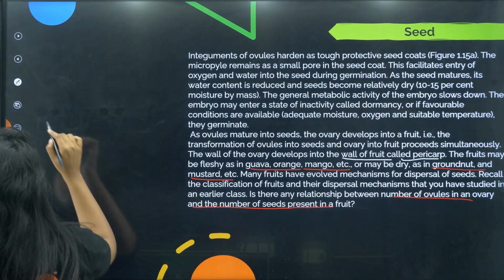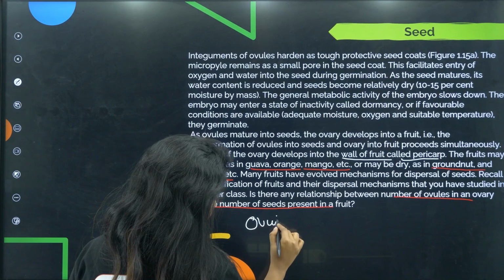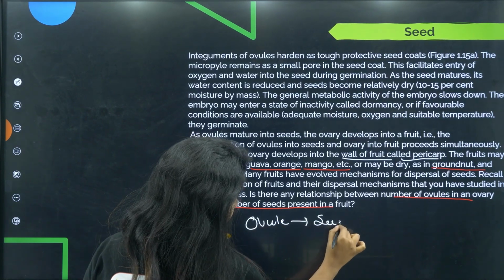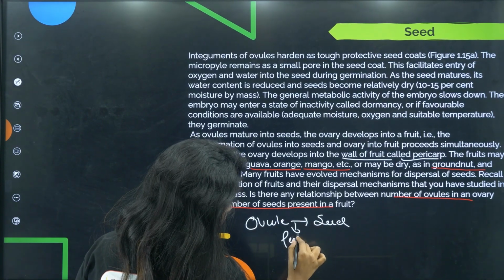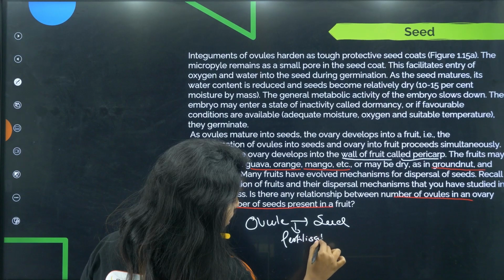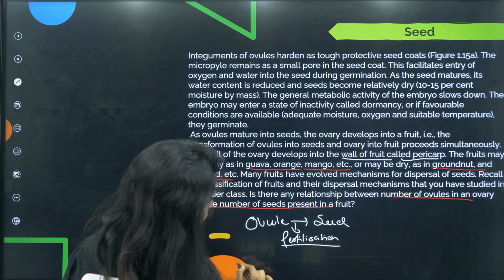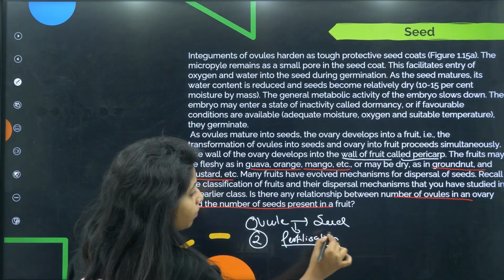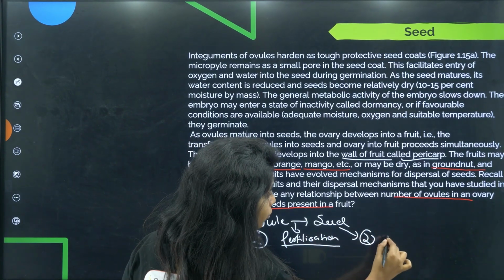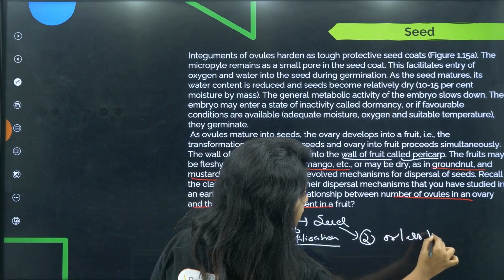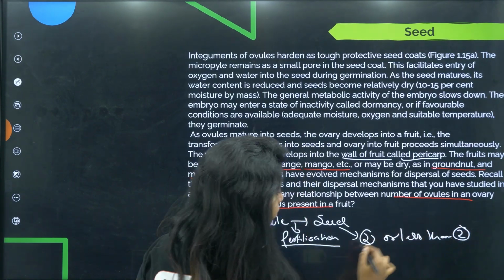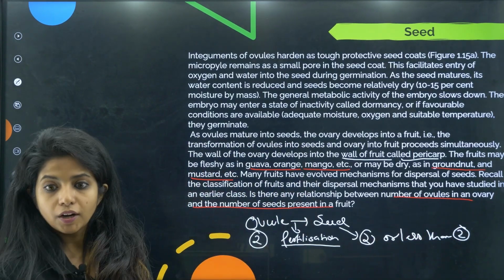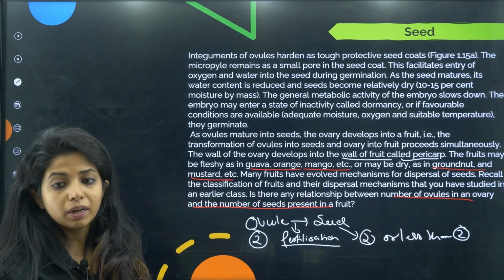The ovule itself will be getting converted into seed if fertilization has happened. In usual cases I am talking, okay. So in that case, if the number of ovules is 2, the number of seeds can be 2 or less than 2, because I don't think that all the ovules can undergo fertilization. There are chances that it might not have.